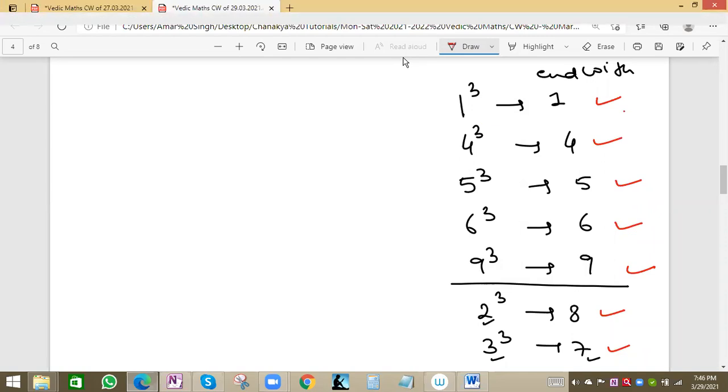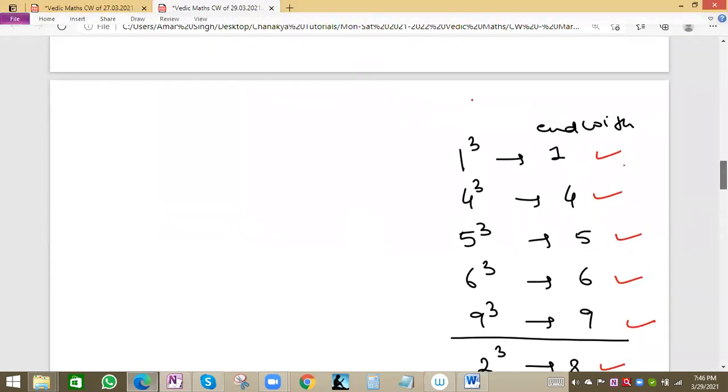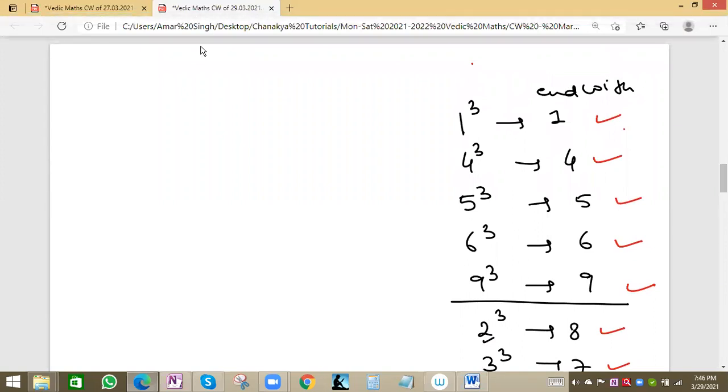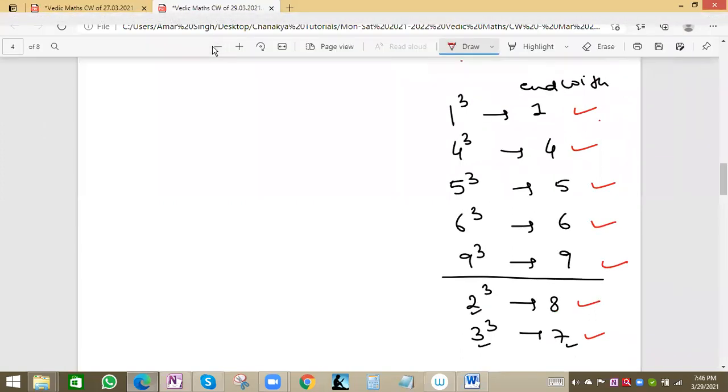8 cubed is 512, so it ends with 2. 7 cubed is 343, so it ends with 3. Right, this is the only thing to remember. And now we can solve the question. The first question was 12167.